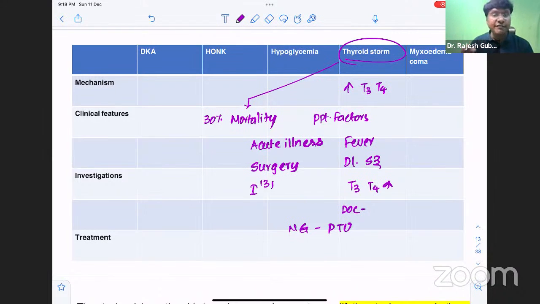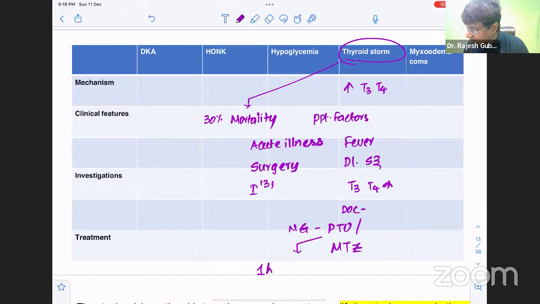If propylthiouracil is not available, the other alternative drug is methimazole, which should be given at a dose of 20 milligrams every 6 hours. Now, 1 hour after giving propylthiouracil, you should give iodides.